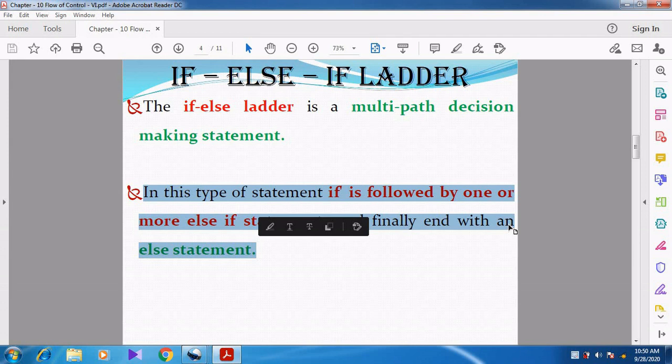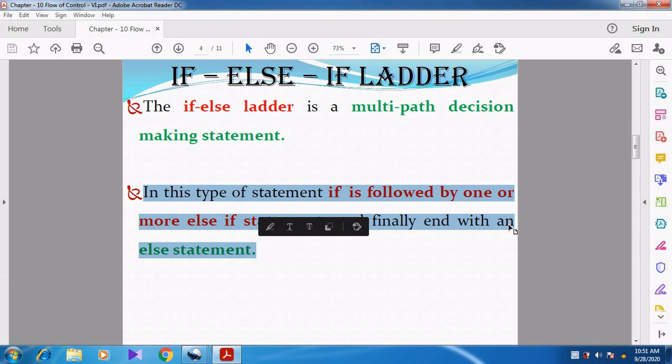What is meant by else if? You can understand it like this. If the condition is true, the true block. If the condition is false, the else block. We can call it the else block or false block. Is it right or not? So how many if conditions you have, that many else will be there. Can you understand, students? If I have two if conditions, then how many else will be there? Two else will be there.